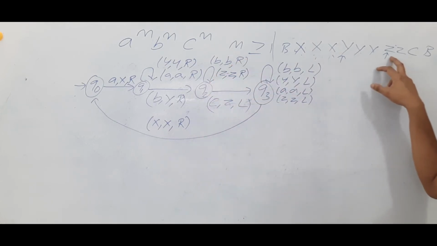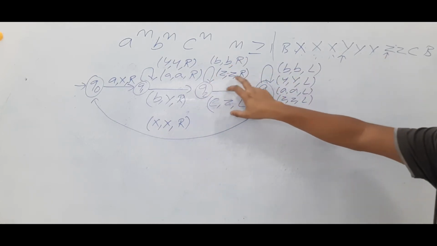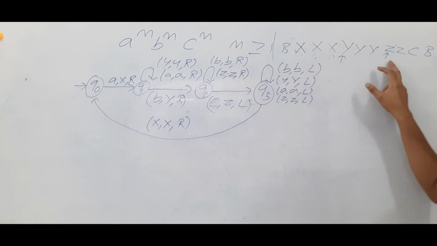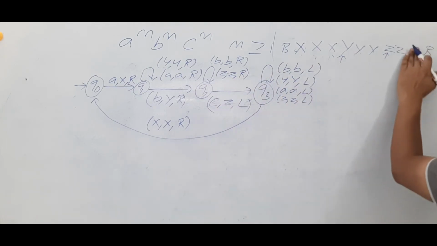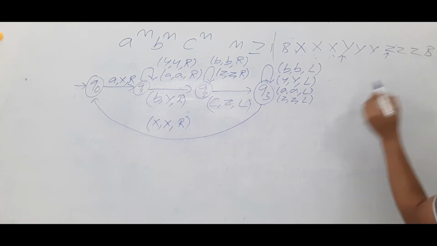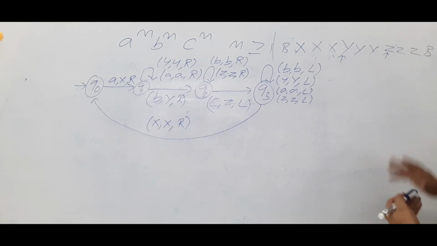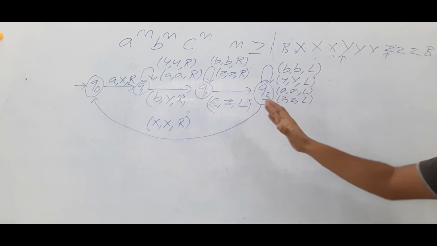Any number of Z's are there, you mark it as Z only, keep on moving to the right. Once you get a C, modify it as a Z and move to the left.